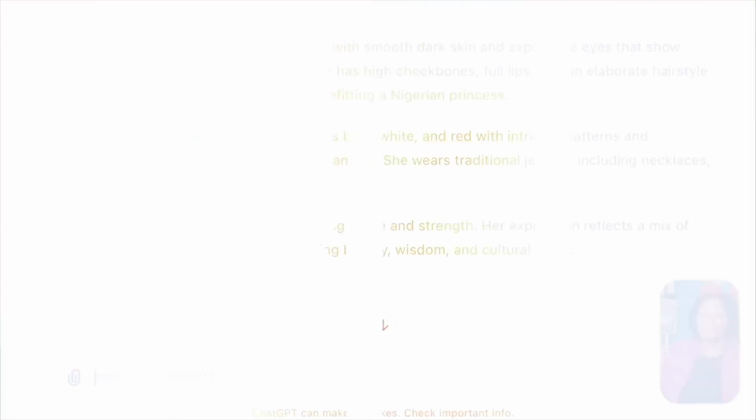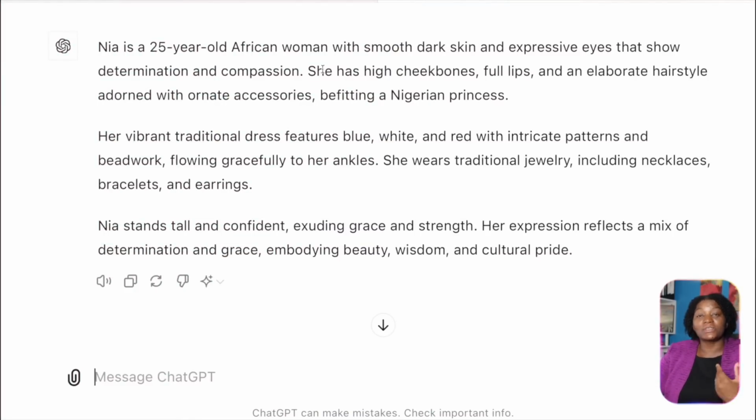The next very important thing that I want you to take note of is to describe your main characters. For example, Nia, who is one of the main characters of the video, I'm going to describe her. So this is her description that I've described here.